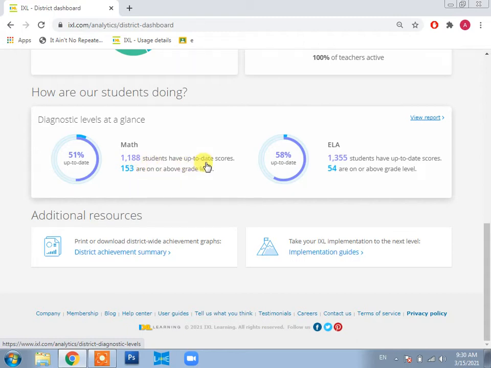And here you can see the exact number of students who are up to date in English and maths both, and this is the number that we were looking for. The 153 students are working above their grade levels in math, and 54 students are working above their grade levels in English. So this is the data that we are looking for, and if we want to see some more details of this data, which is very useful, we can click on view report.